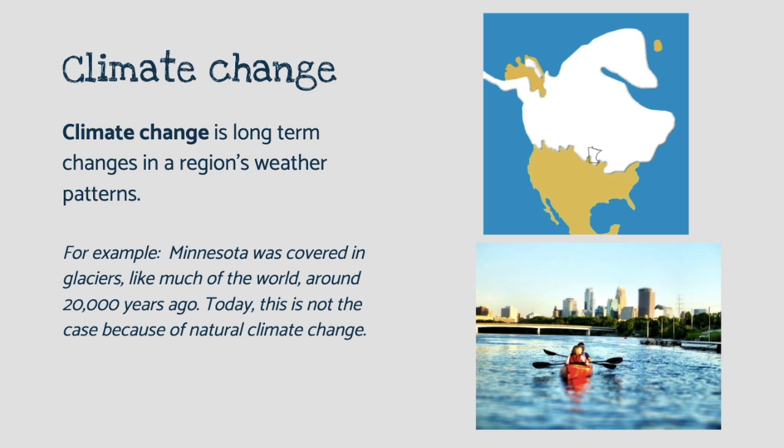All right, so as you guys learned from that video, climate change is a long-term change in a region's weather patterns. So there are examples of this that happen naturally. For example, Minnesota was covered in glaciers, like much of the world, around 20,000 years ago. We were in a global ice age at that time. Today, that is not the case because of natural climate change. That happens because of a shift in the Earth's rotation around the sun.